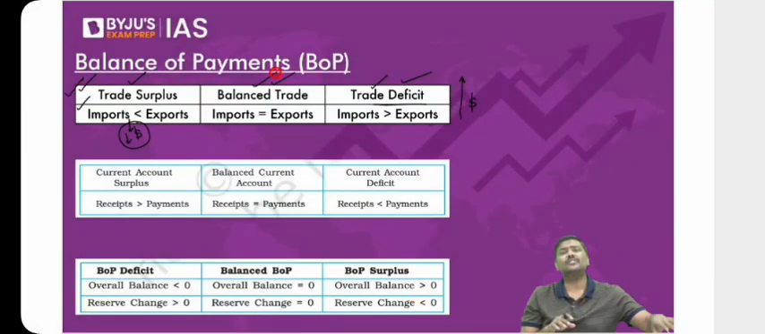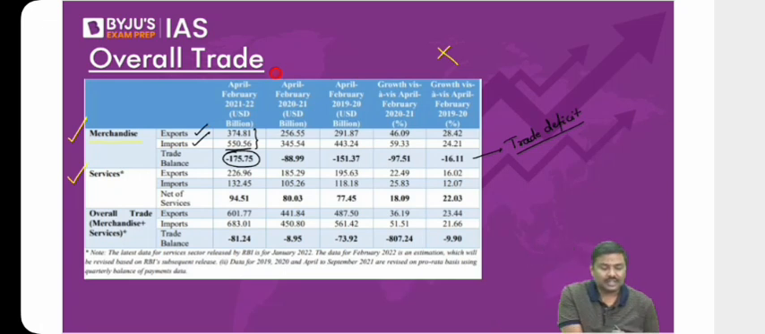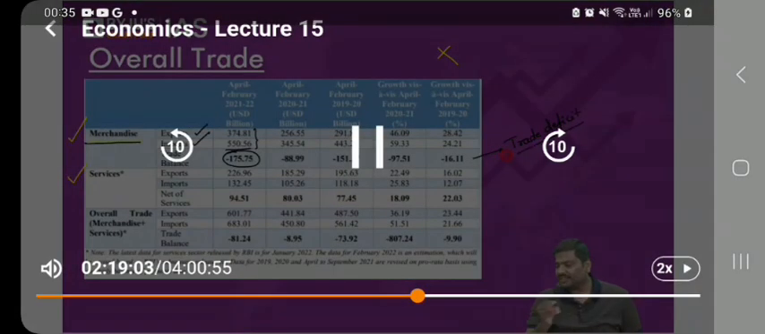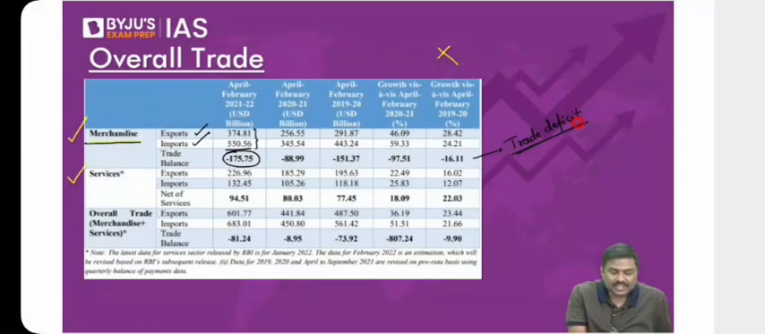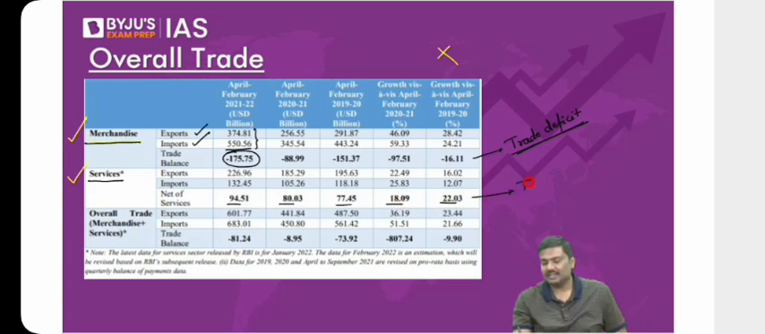Now look at the data for India. Can I simply say that in the context of merchandise, that is goods, India has a trade deficit? What about services? In the context of services, India has a trade surplus. That is in the context of services.